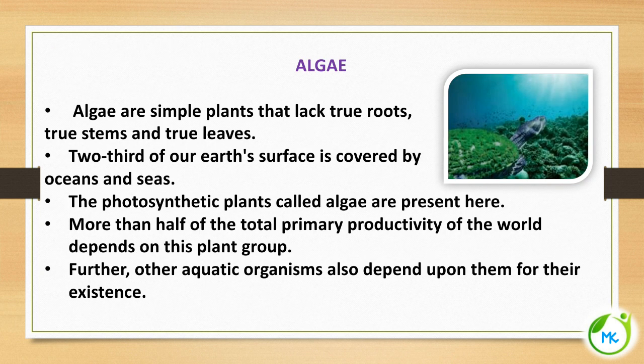The next is algae. Algae are simple plants that lack true root, true stem and true leaves. Here you can also find algae deposited on the back of a turtle. Two-thirds of our earth's surface is covered by ocean and sea, and the photosynthetic plants called algae are present here. More than half of the total primary productivity of the world depends on this plant group, and other aquatic organisms also depend upon them for their existence.